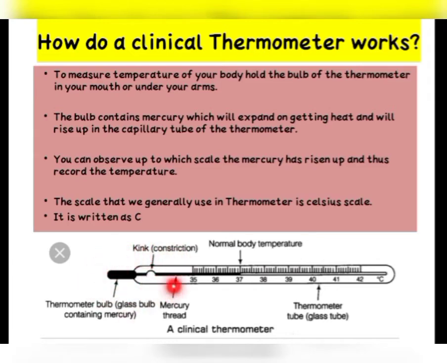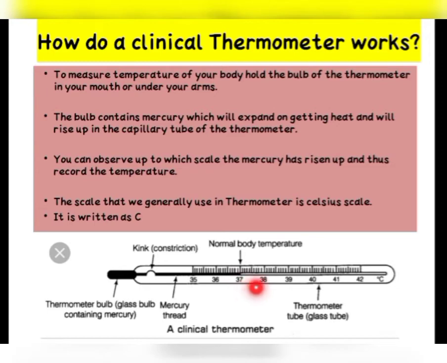After taking the thermometer out of your mouth, you can now observe up to which mark the mercury has risen. You can see how far this mercury has risen on the thermometer scale. In this diagram, you can see that the mercury is shown in black color. It is rising up to 37.